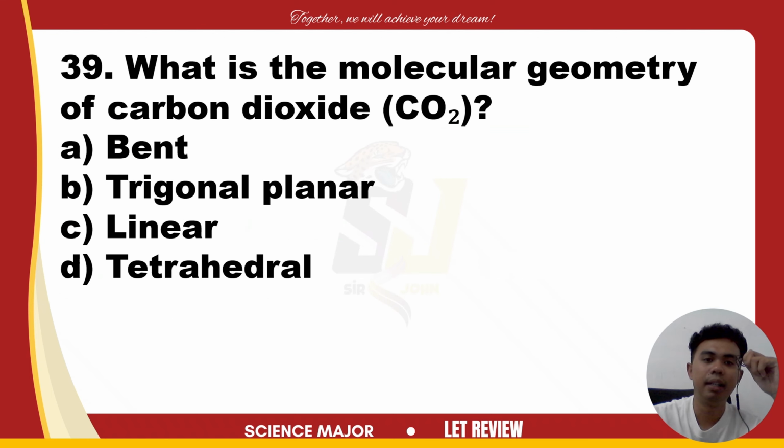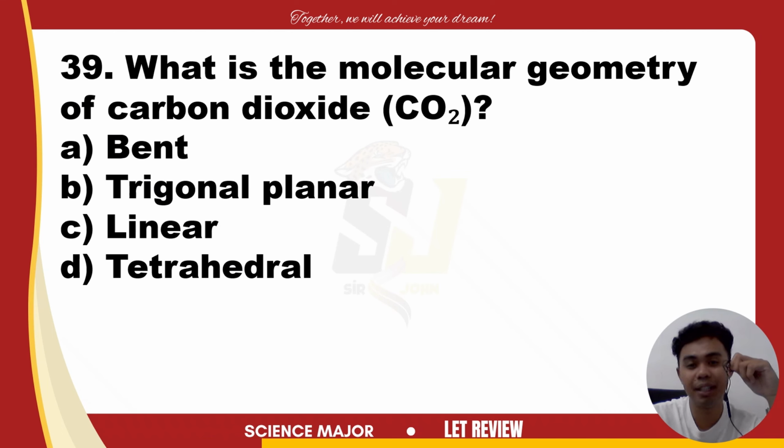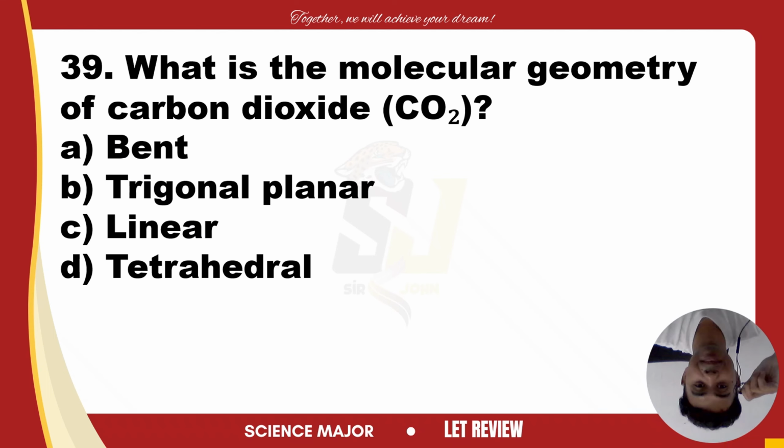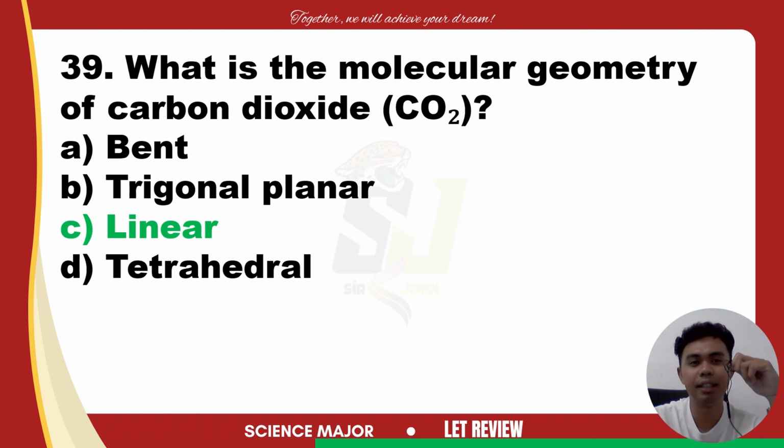Next item, number 39. What is the molecular geometry of carbon dioxide? Is it bent, trigonal, linear, or tetrahedral? The answer is linear. Carbon dioxide has a molecular formula of O double bond C double bond O. That is just linear.